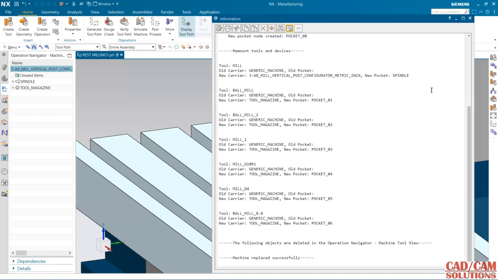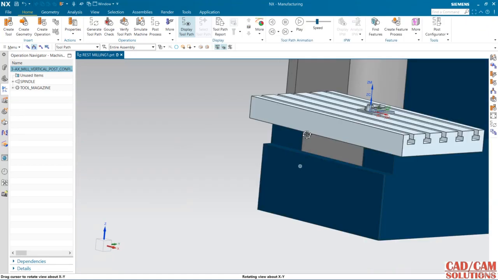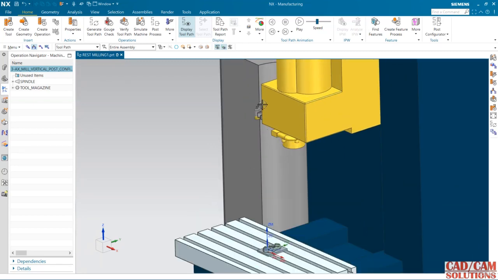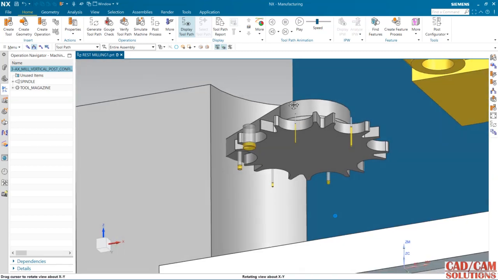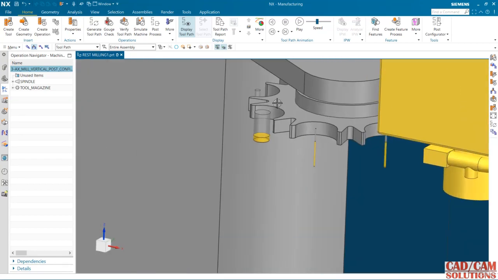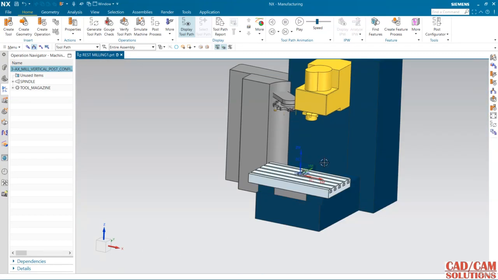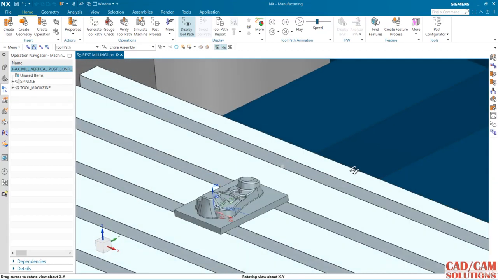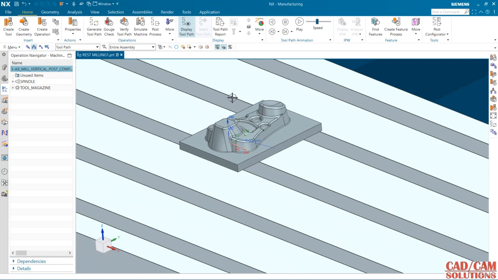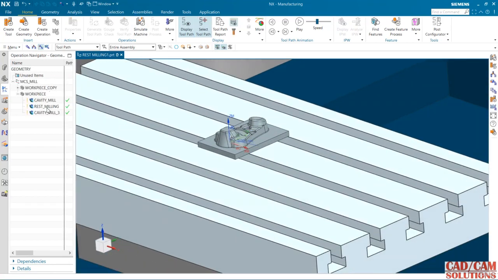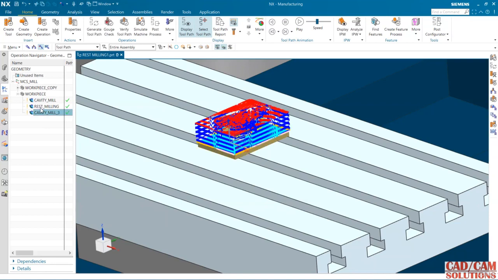Now I want to see the machine simulation. So here we have the, and see here, 1 2 3 4, the tools are mounted on the station. It is looking like this because the holder is not defined with a tool, that's why. But still no problem, we can simulate the machine here. So go to this, and I want to see this rest milling.